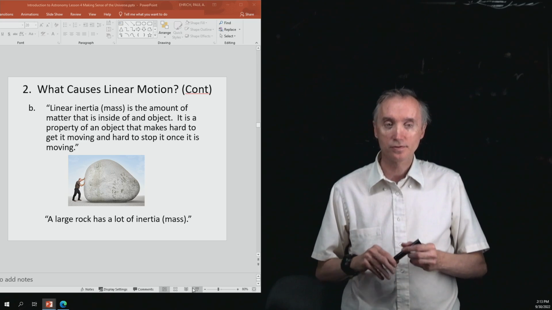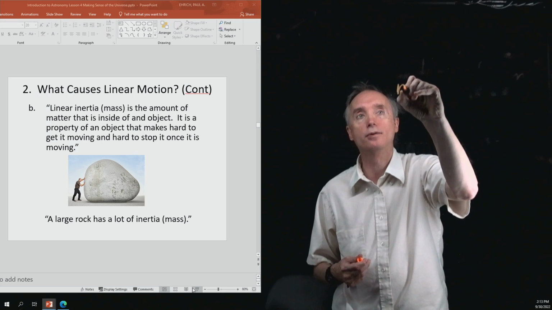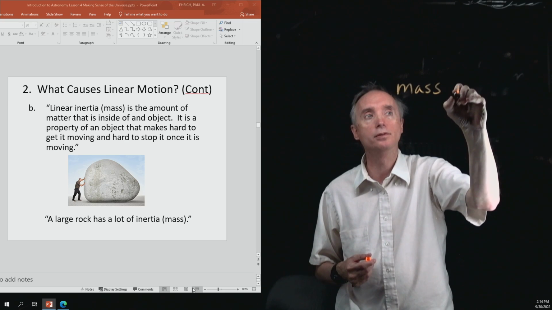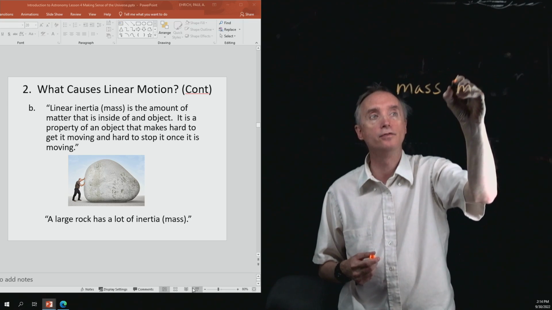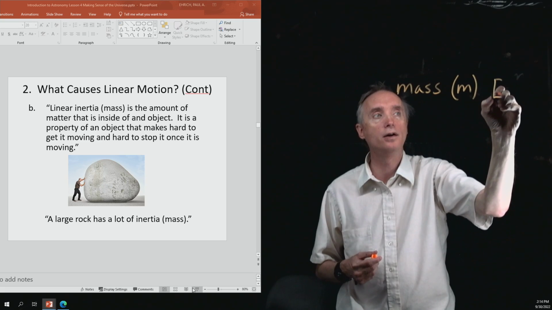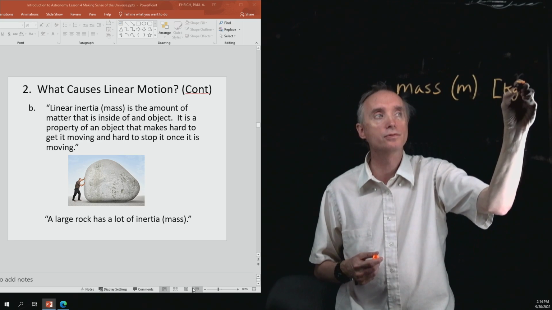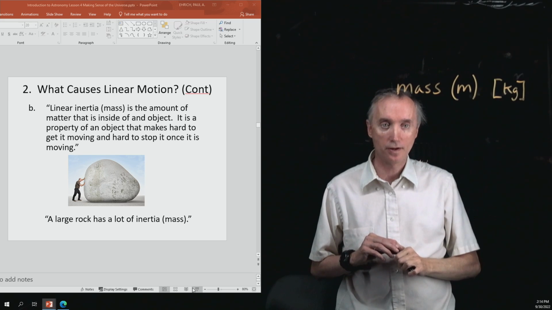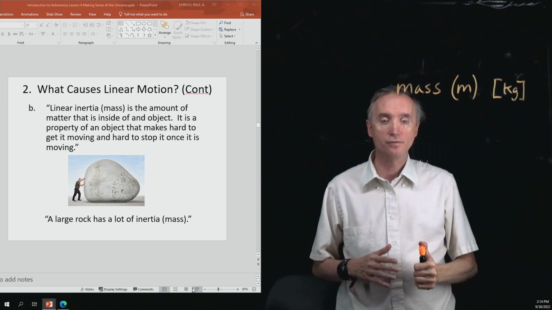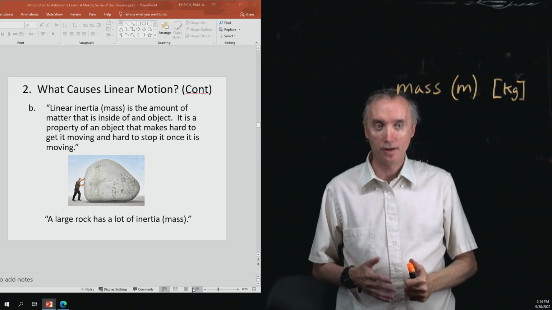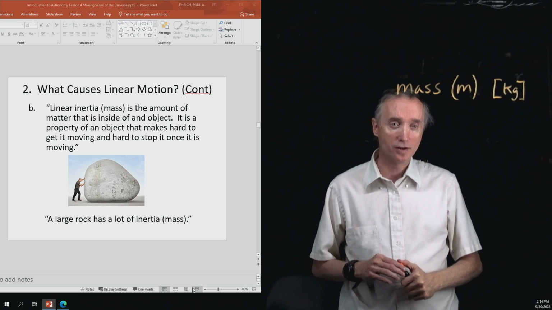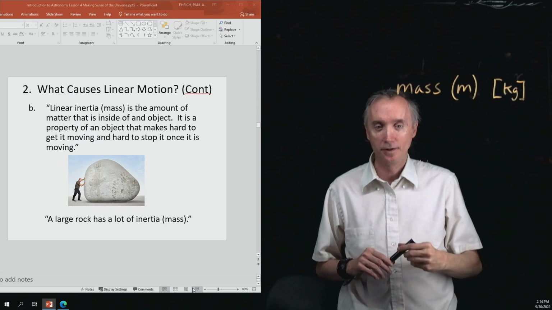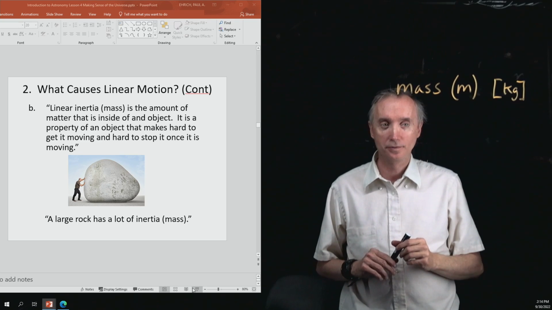Mass is going to be abbreviated with the letter M, and it has the units of kilograms. The metric unit for mass is called the kilogram. Well, we're already in trouble because you've seen the letter M before, and that stood for meters.